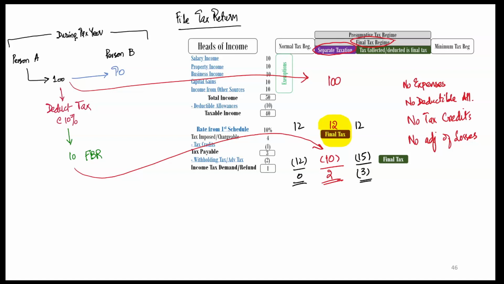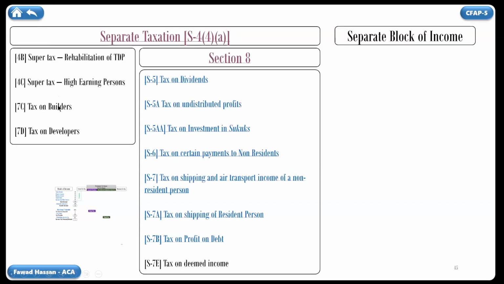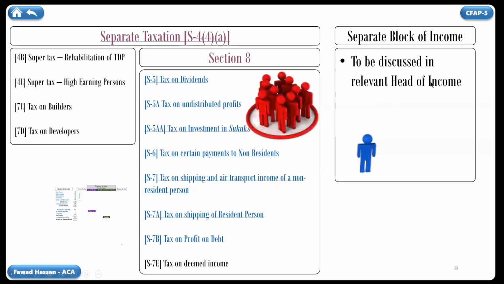Let's go back to our slide of separate taxation. Here you can see another box for separate block of income. These incomes are those which will be discussed in their respective heads of incomes. Please note that separate taxation and separate block of income are 2 different concepts. In separate taxation, tax imposed is final tax, and in separate block of income, only a specific rate of tax has been defined in tax law without using the words final tax.